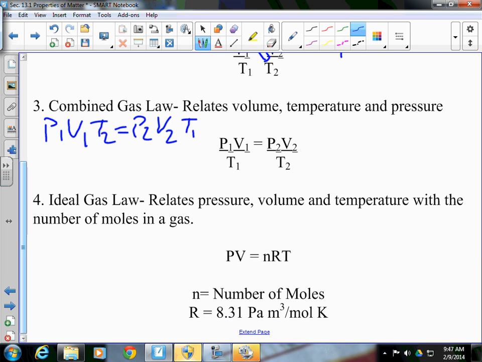Now, advanced chemistry kids, this is where we have to pay particular attention to units. You've been using 0.0821 as your R value. The reason you've been doing that is because your pressure has been in atmospheres and your volume has been in liters. Now what you'll see is our pressure is in pascals and our volume is in meters cubed. So 2 different units is going to change that number from 0.0821 to 8.31. So try and not get the 2 confused. So we have 4 equations. All 4 of these help us relate gases.